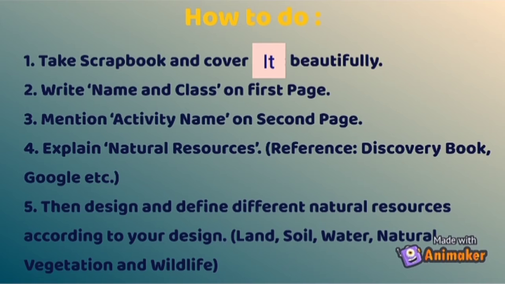Then you will design and define different natural resources according to your design. आप हर पेज के ऊपर you will be explaining about each natural resource given in your book. Which are given in your book? It is about land, soil, water, natural vegetation and wildlife.